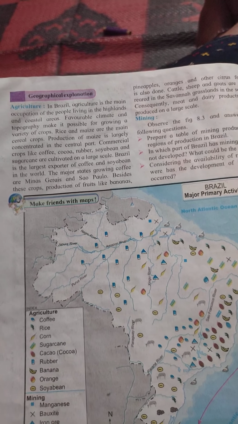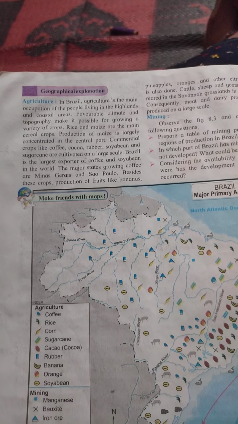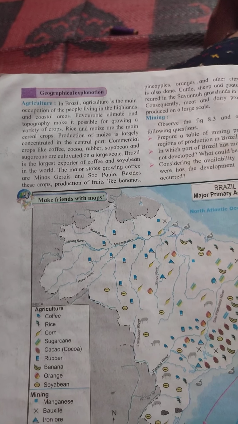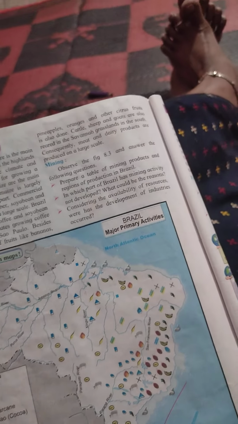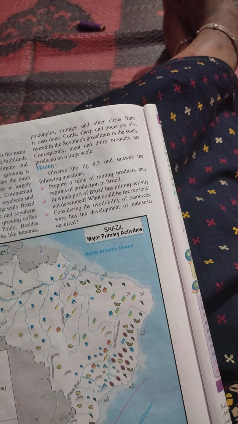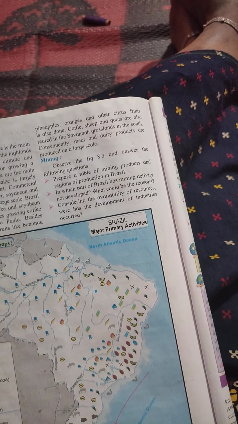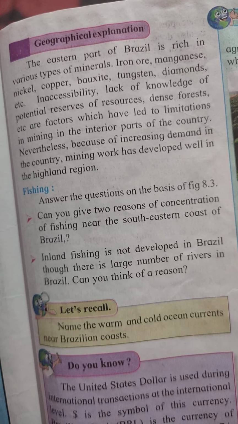The major states growing coffee in Brazil are Minas Gerais and Sao Paulo. Besides these crops, fruits like bananas, pineapple, oranges, all citrus fruits we can get. Cattle breeding is also there, and sheep and goats are reared. Now mining is also developed. It is developing in every state, every nation. We know that these things were there.